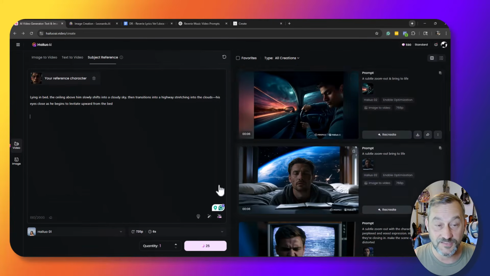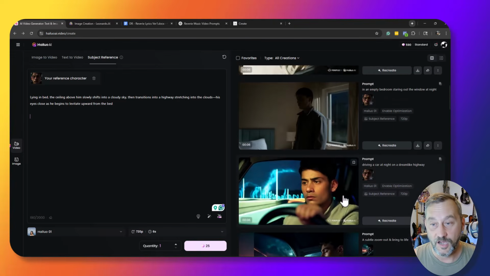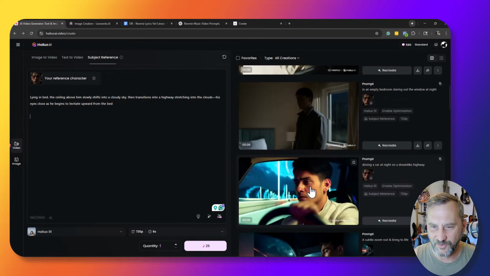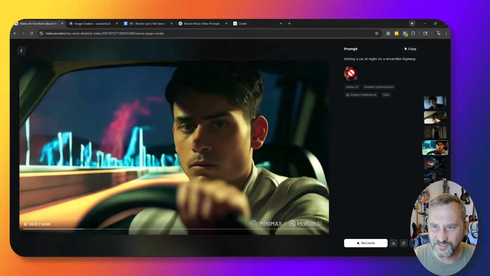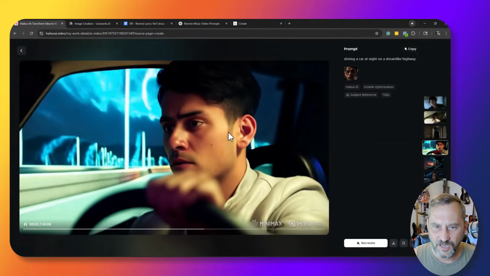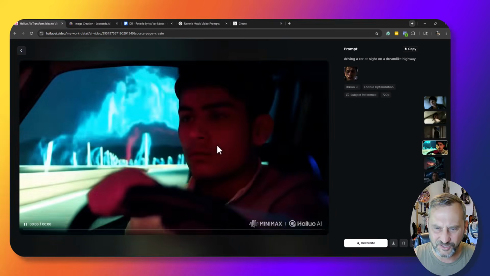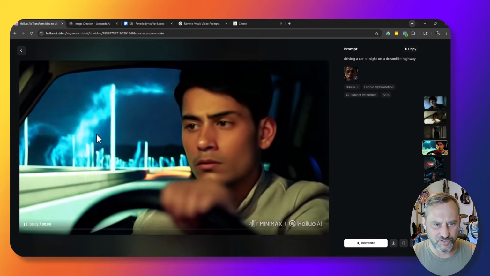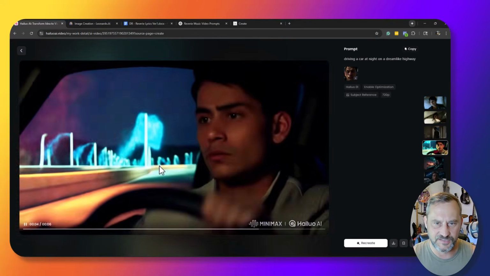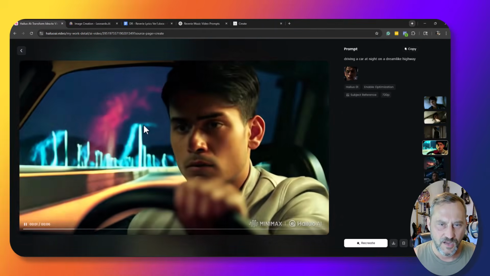I'm going to tell you that some of these were actually my biggest wins. This one of him driving in a dreamlike highway, I thought it changed the character a bit too much, to where it's almost a different nationality there, but I really like the dreamlike highway. I like the lighting on his face, so I might be able to use this for a clip or two.